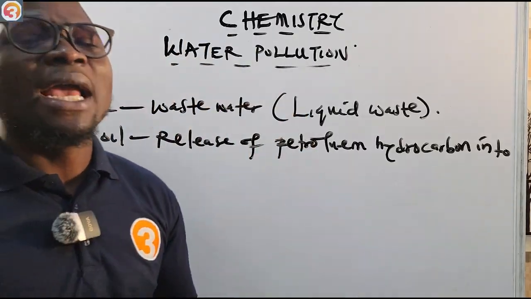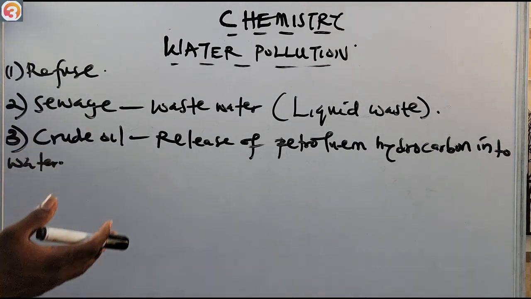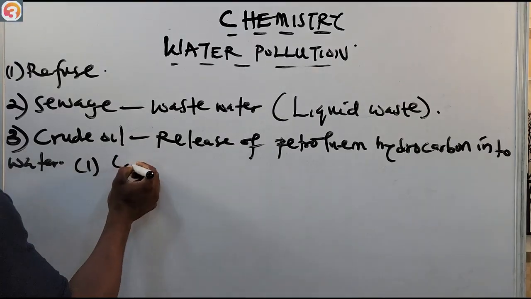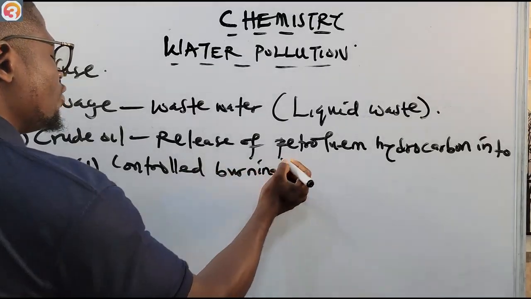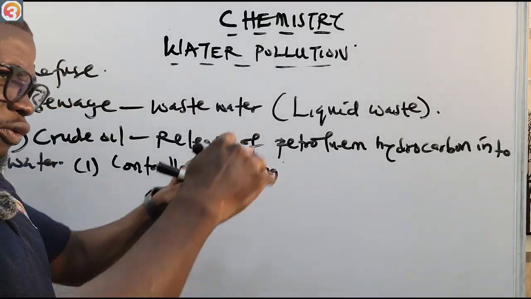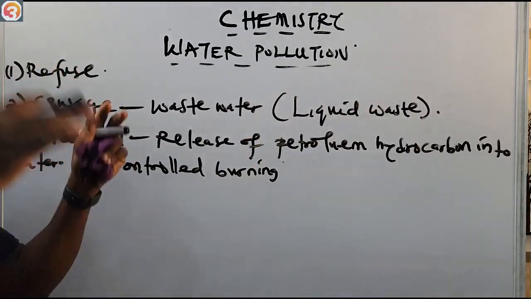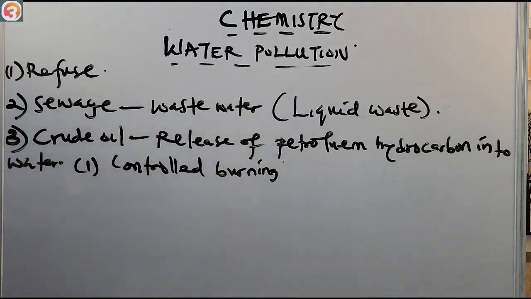Although there are a number of ways that we can use to control the introduction of petroleum hydrocarbon into water, or the oil spillage. Number one is controlled burning. Instead of just pouring them anywhere, we can look for a place and burn them, instead of just spilling them everywhere.